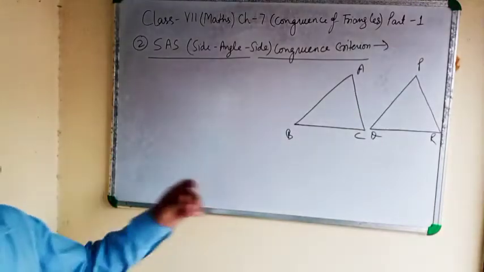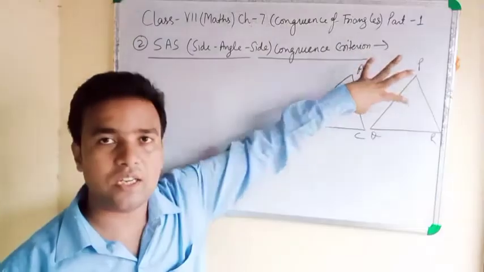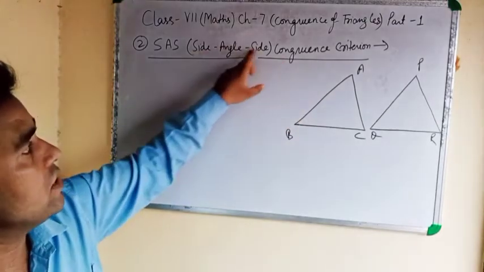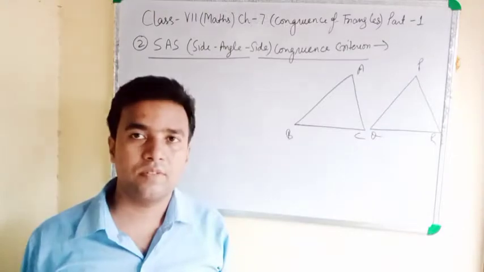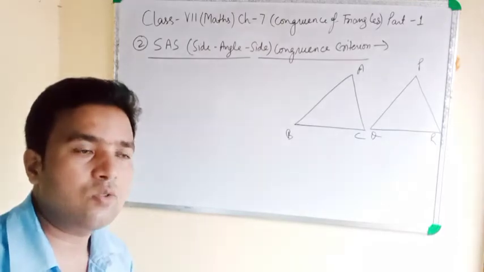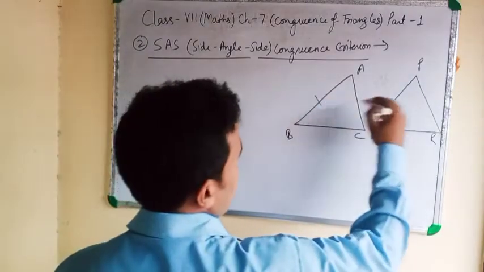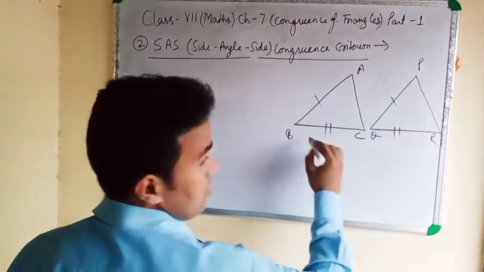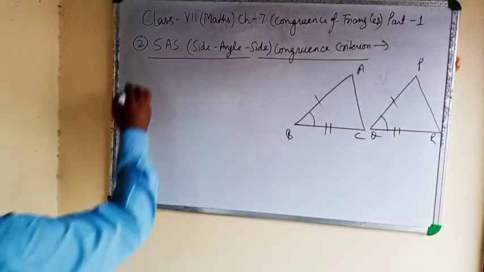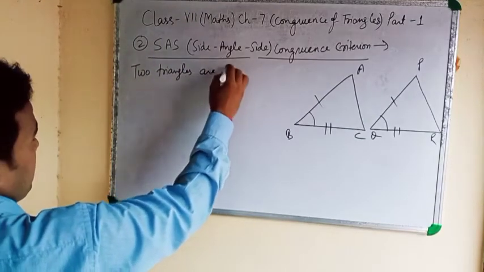Clear? Triangle ABC and triangle PQR. Side angle side means if in this triangle two sides and one angle are equal, that is congruence. Means if this side equals this side, and suppose this angle equals this angle, we can write two triangles are congruent.